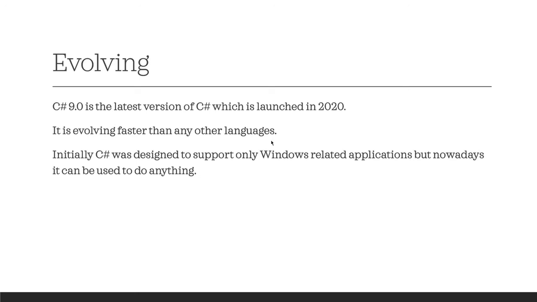C# 9.0 is the latest version, which was launched in year 2020. It is evolving faster than any other language. Initially, C# was designed to support only Windows related applications, but nowadays it can be used to do anything. That means any software application can be created nowadays using C#.